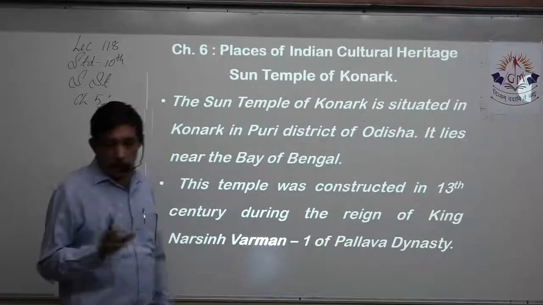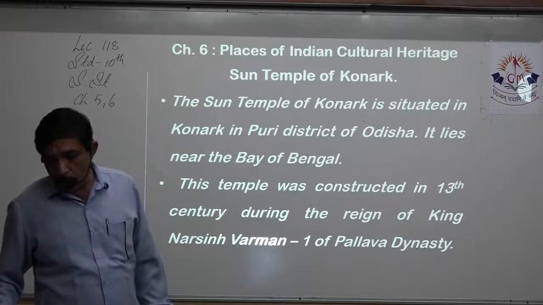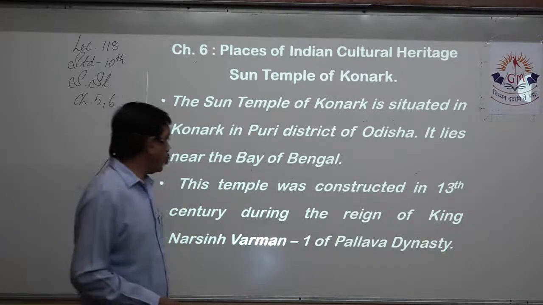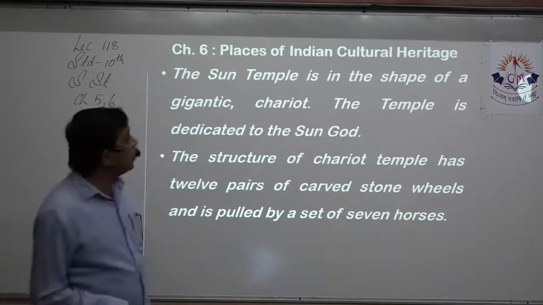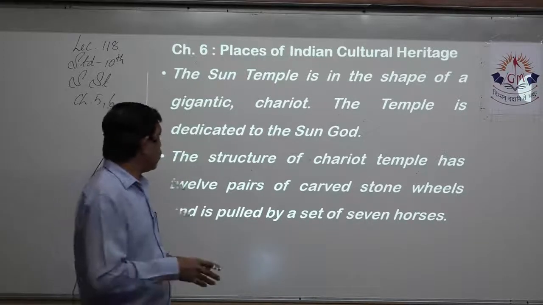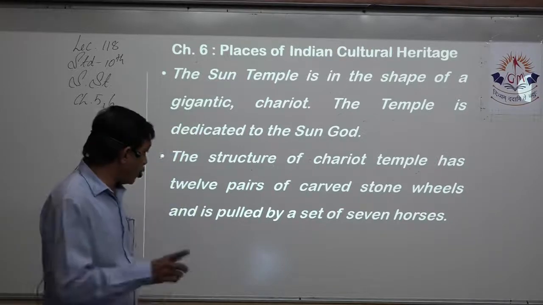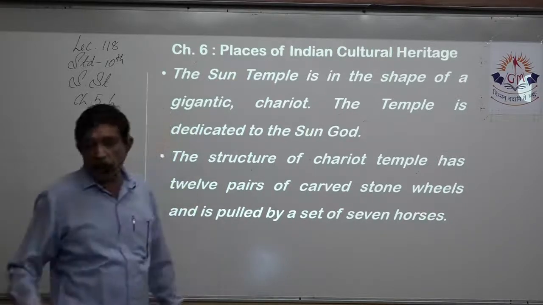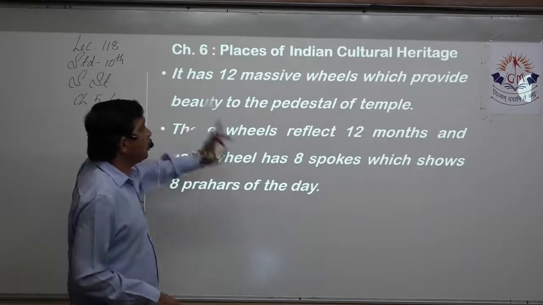The temple was constructed in the 13th century during the reign of King Narasimhavarman I of the Ganga dynasty. The Sun Temple is in the shape of a gigantic chariot. The temple is dedicated to the Sun God. The structure has been done with 12 pairs of carved stone wheels and is pulled by a set of 7 horses. 12 massive wheels provide beauty to the pedestal.